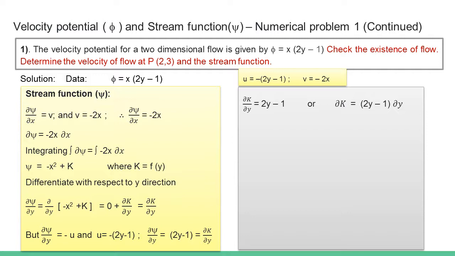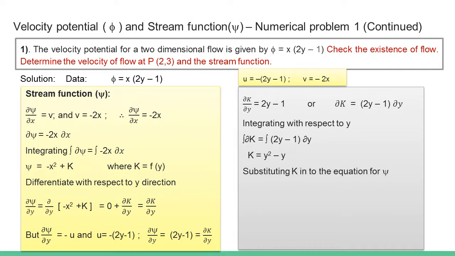Now rearranging the term ∂k/∂y, it becomes ∂k is equal to (2y minus 1) ∂y. So integrating this with respect to y, we get k is equal to y square minus y. Here there cannot be a constant because k is a function of y only, it cannot be a function of x. Now substituting this k in the equation for stream function, we get stream function psi is equal to minus x square plus y square minus y.